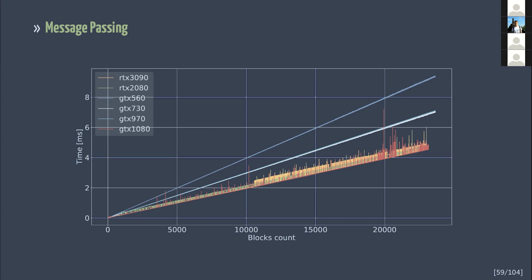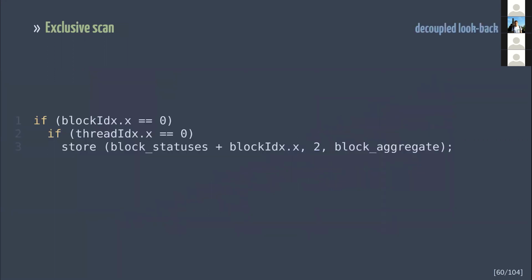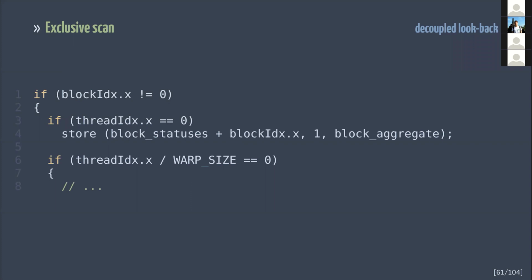Fortunately, NVIDIA came up with a solution. Instead of waiting for the previous block, let's gather partial results of previous blocks until we find the final result. I'll describe this approach in detail. Now the flag can take 2 states. If the flag is in the first state, it means that the block has computed the final result. If the flag is in the second state, it means that the block has computed only partial results. The first thread block writes the final result immediately after computing it. Other blocks write only partial results immediately.